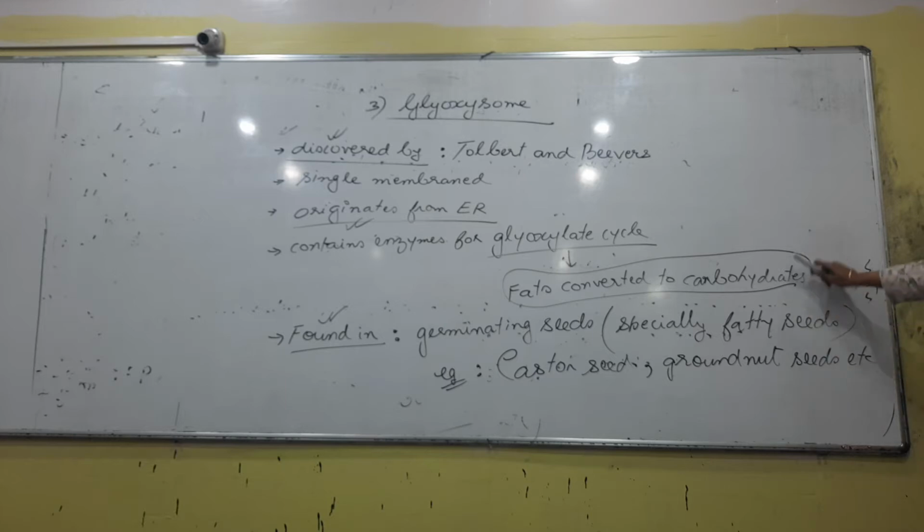Okay, now the point is, since we have talked about this, a microbody with this type of enzyme would be present in a plant cell, in an animal cell, or in both. Reading this point, you have to answer. That is the reason why I have not written the last point. I will write the last point, but before writing it, just read this statement and then see whether this process, the glyoxylate cycle, occurs in a plant cell, an animal cell, or both.